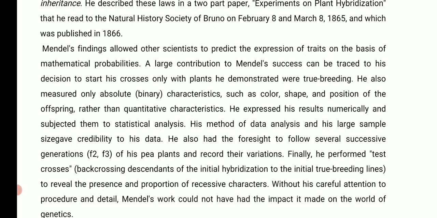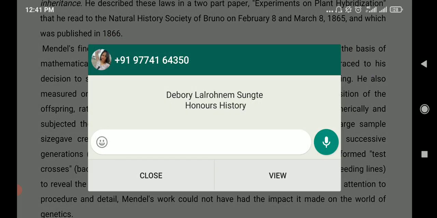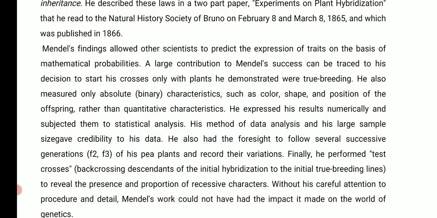With forceps and gloves, in a good place where there's no wind, he cut with scissors the male part of the tall plant, and then he dusted the pollen from the dwarf plant.